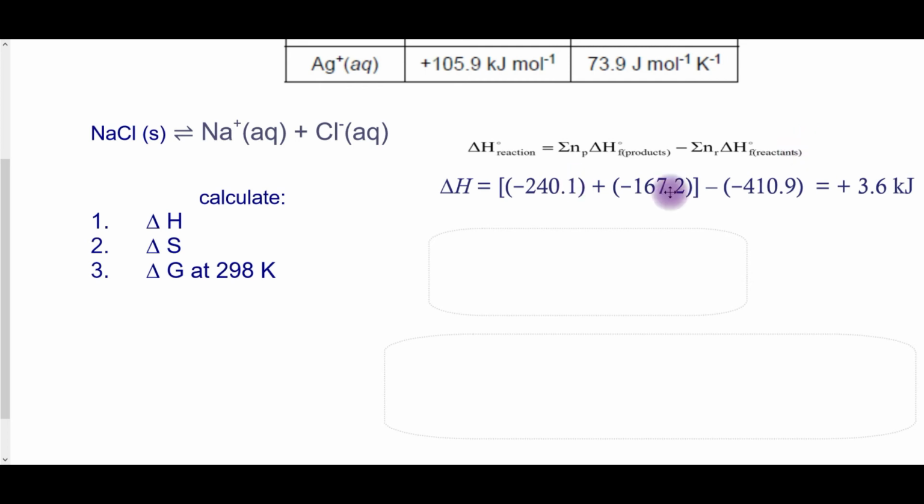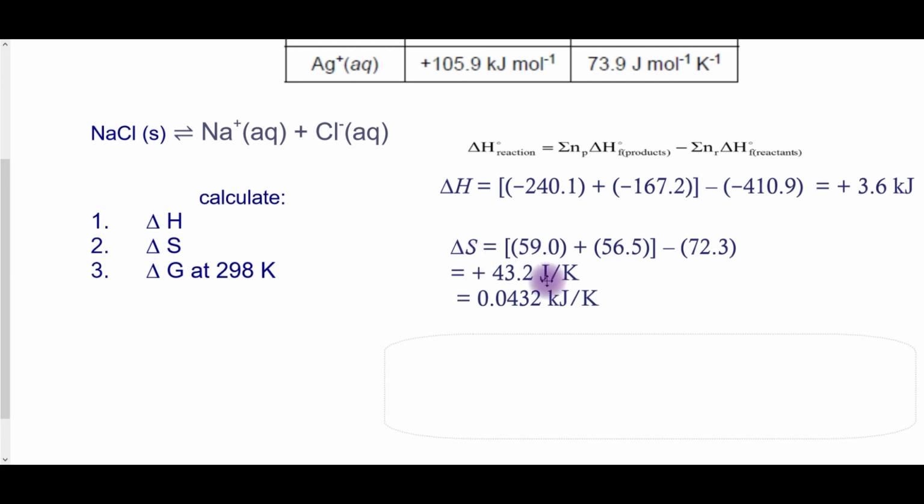Plugging in the values from the table, and noticing that we have a 1-to-1 relationship, we find that the change in enthalpy is a positive 3.6 kilojoules. Doing the same sort of calculation for entropy, we find that our entropy is plus 43.2 joules per Kelvin. And I've gone ahead and changed it to kilojoules so that we have like units.